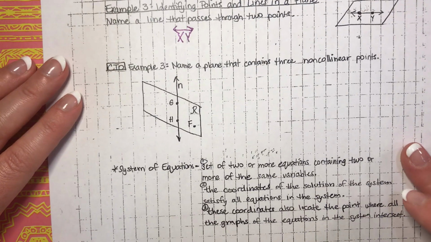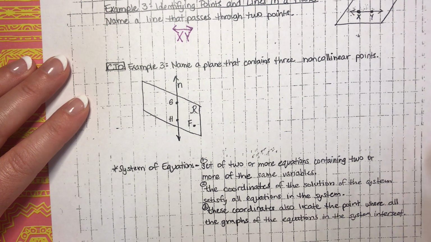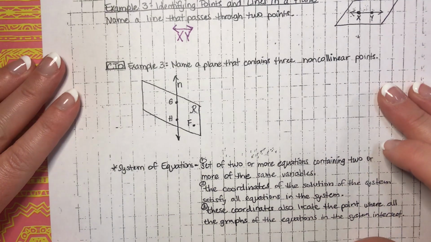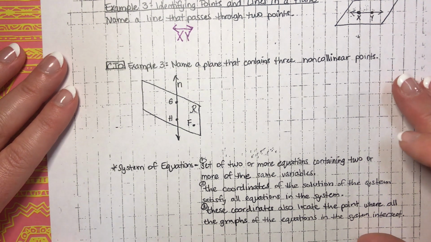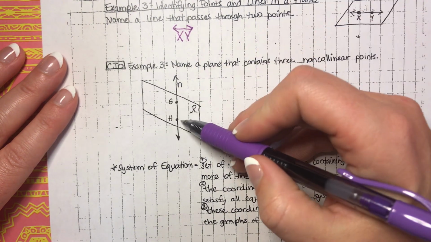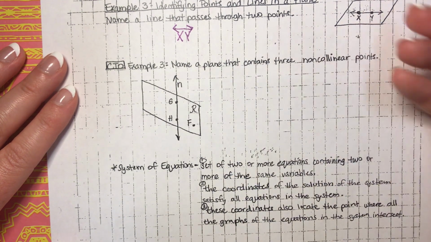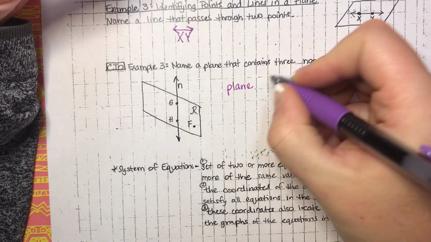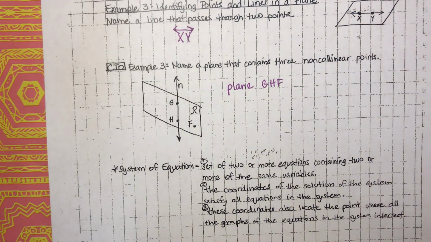All right, let's look at check it out, example 3. It says name a plane that contains 3 non-collinear points. So there's that word, right? Non-collinear means 3 points that are not in a straight line. So if I look here, I could see here's this plane, and it looks like G, H, and F are points that are in that plane, and they are non-collinear. It says name a plane, so we could say plane G, H, F. That's a plane that contains 3 non-collinear points.